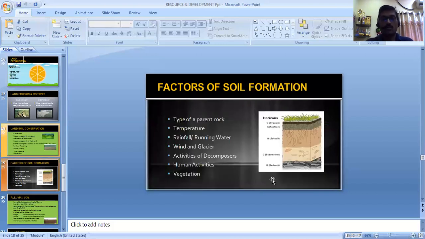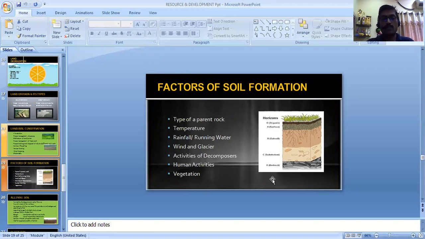Now, come to the main part: how the soil is formed, or which factors are important for soil formation. There are important factors I noted down. Type of parent rock, from which type of rock the soil is formed. That is important to decide the chemical and physical factors of the soil.